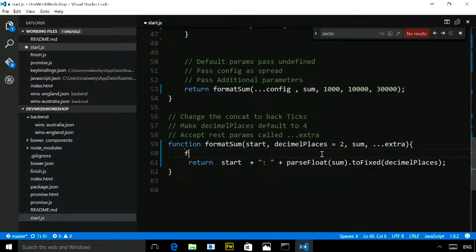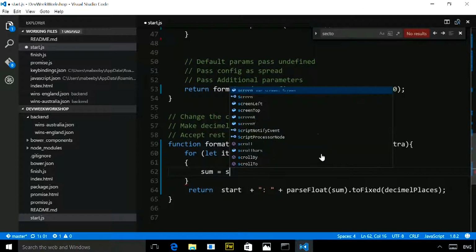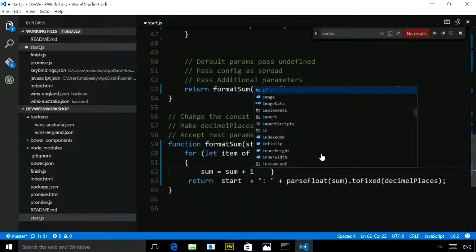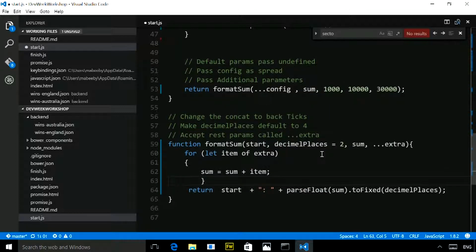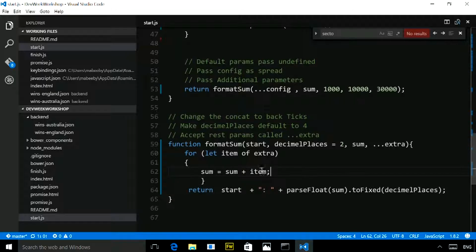So now I can use that loop which we're doing: for let item of extra, and then I can say sum equals sum plus item. We now have this massive number which is added from all the additional ones. That's good. We call that a rest parameter, which is doing the inverse of what spread did, basically.